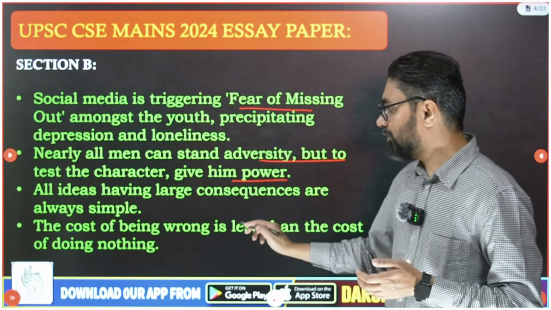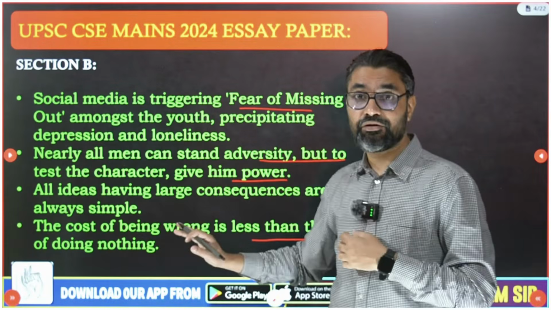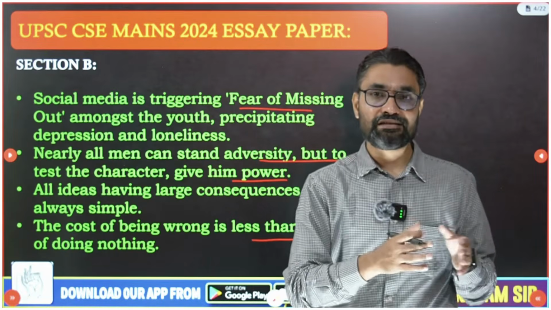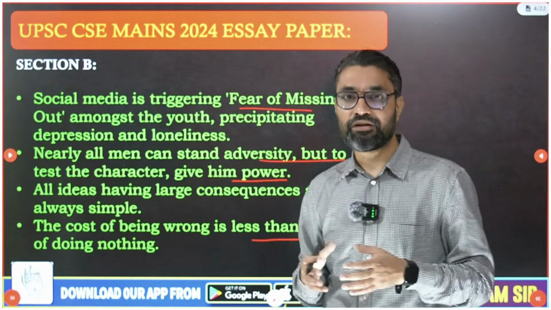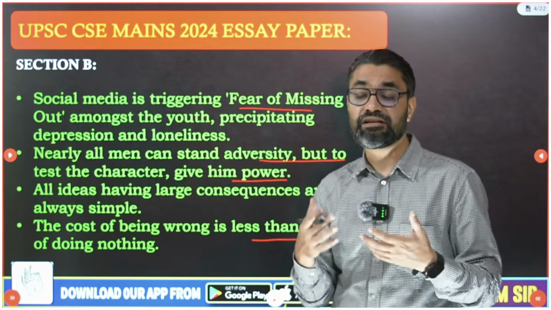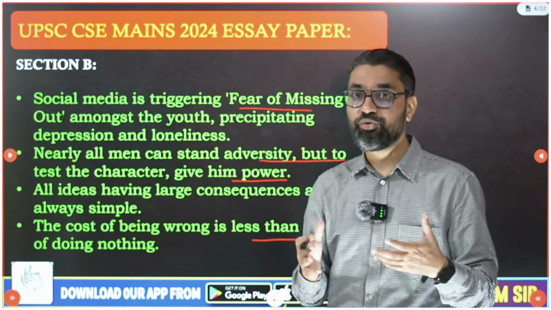And then "Cost of being wrong is less than cost of doing nothing." This essay I discussed indirectly in my ethics lecture through the Socrates idea that an unexamined life is not worth living, and that one should continuously keep trying, and even if he fails he should keep on trying. One should have a dynamic, adaptive personality.